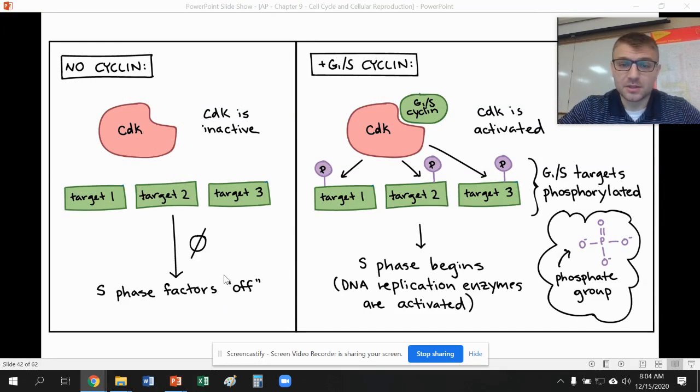So the S factors are going to be turned off. The CDK here, you can see where we have the G1 and S cyclin. They're going to bond. They're going to interact. Now this CDK is activated, so it can activate other proteins. These proteins are going to make the cell go into the S phase and begin replication. So you can say these cyclins are going to bond with the CDKs. The CDKs are always present. The cyclins are what come and go.